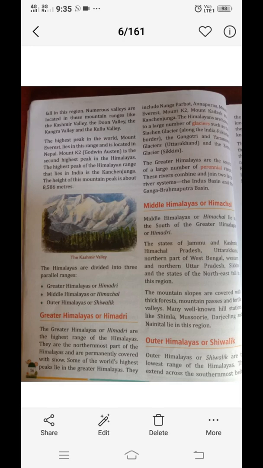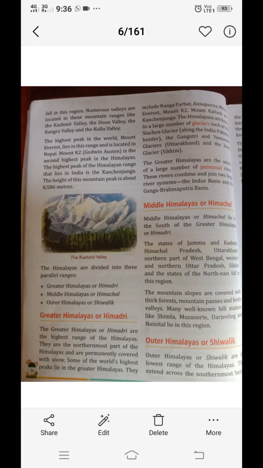Numerous valleys are located in these mountain ranges like Kashmir Valley, the Doon Valley, the Kangra Valley and Kulu Valley. These are also famous hill stations. The highest peak of the world, Mount Everest, lies in these ranges. This is located in Nepal. So the highest mountain peak of the world is Mount Everest and this lies in the Himalayan ranges and is located in Nepal.